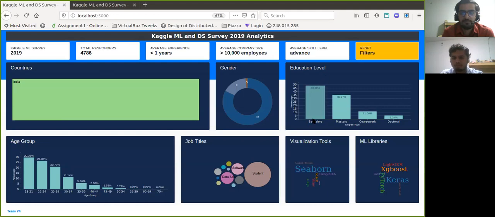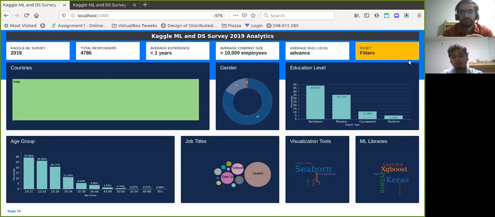And as we can see, around 50% of the people who had filled in the survey were bachelor degree holders. We also know that when people are in bachelor degrees, they mostly have an age of 18 to 21, and hence, as we can see, there's around 30% of people between the age 18 to 21. We also know that bachelor degree holders are mostly students, and hence they mostly use visualization tools like Seaborn, Geoplot, and also they work on some kind of machine learning because they're still getting into the nitty-gritties of data science. So they use XGBoost, Keras, PyTorch, and work around with that.